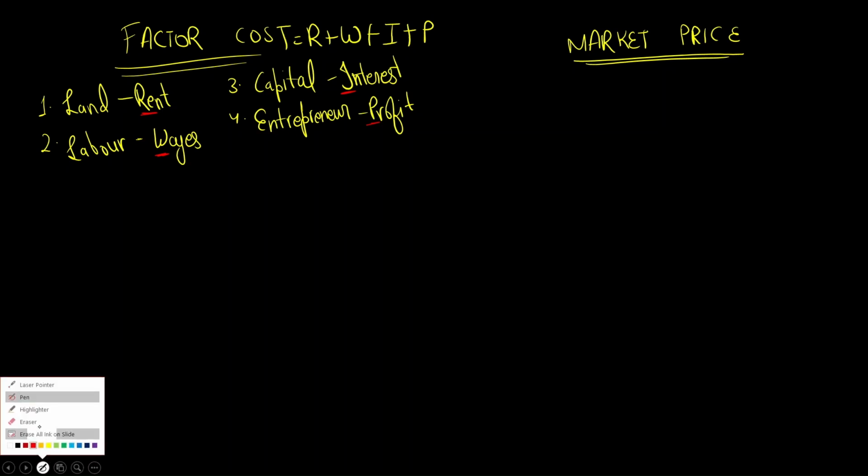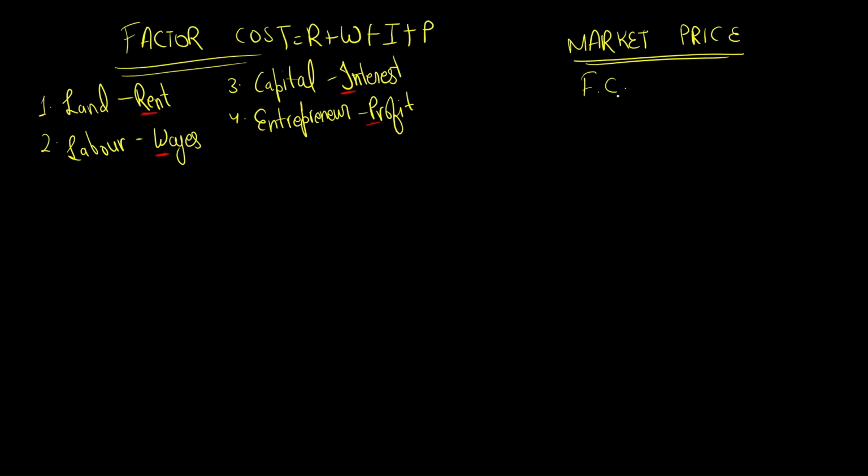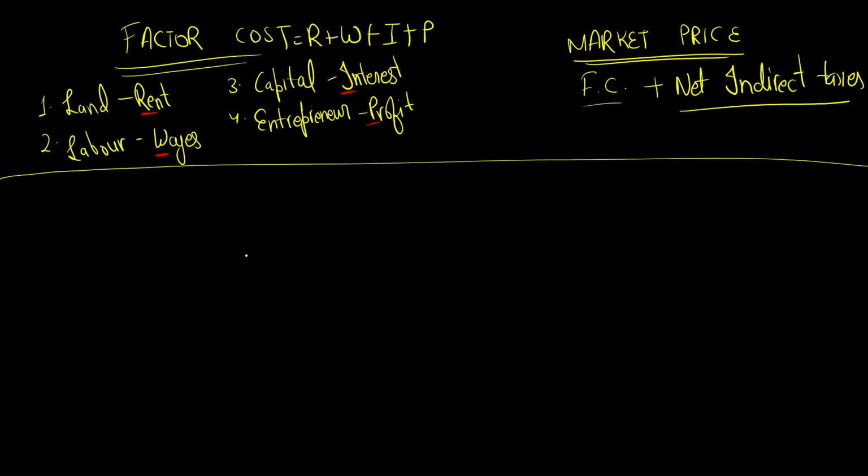Then you will ask, what is market price? Don't worry, I'll tell you. The factor cost, I'll denote it by FC. FC means your factor cost. So factor cost plus your net indirect taxes. I'll tell you why I have written net here. Don't worry. Just remember that we add all this. Let me give you an example that will help us, like a story.